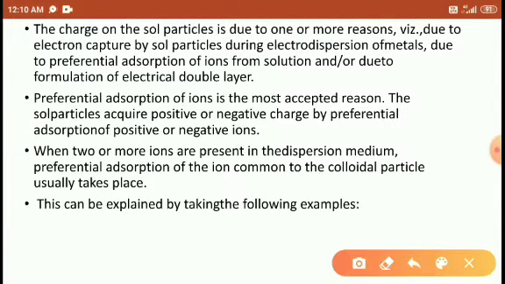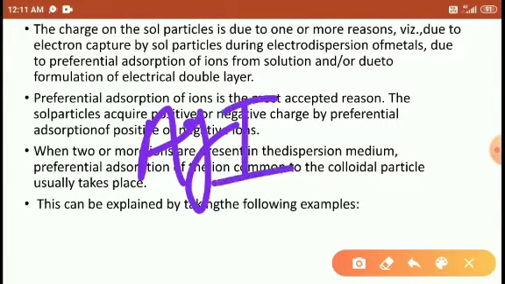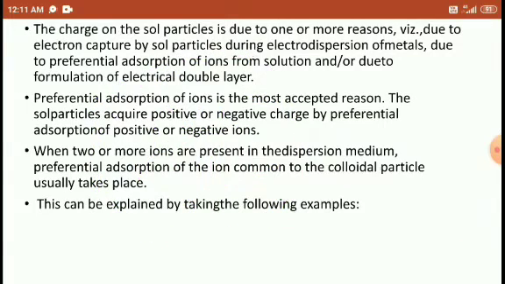So the charge on the sol particle is due to one or more reasons. Why does charge develop? Due to the electron captured by the particle during electrode dispersion of metal, due to the preferential adsorption of ion from the solution, or due to the electrical double layer. So why are these charges developed? The charges are developed because any precipitated particle attracts the common species here. Right, students? So that's why the charges develop.